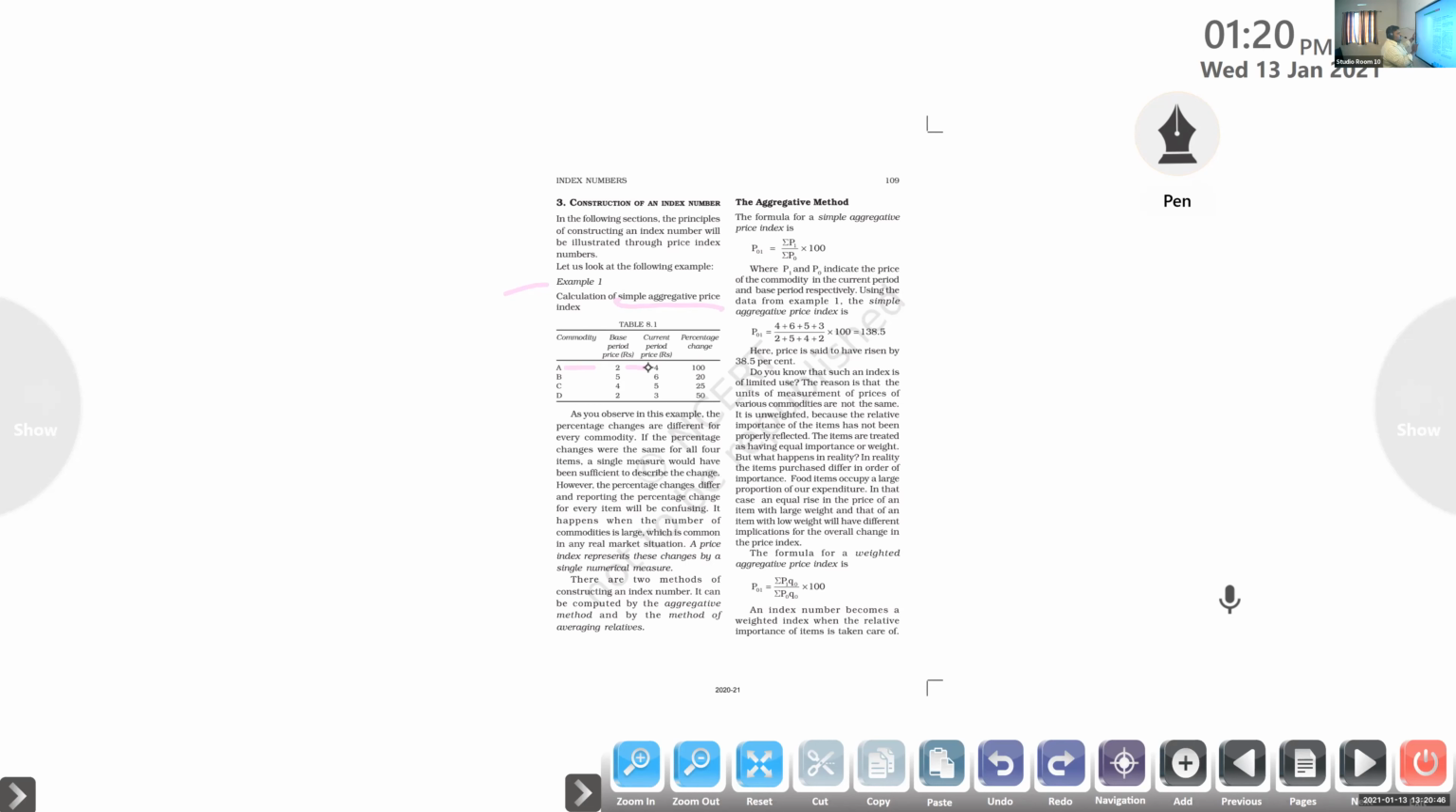The current period price is 4 and the base period price is 2, multiplied by 100. Clear? That is the equation to find that. So we got 200 minus 100. So what is the answer here? A 100% change. Doubled, right? Yes or no? A 100% change means the price of the commodity doubled. Clear? Just keep that idea in your mind.